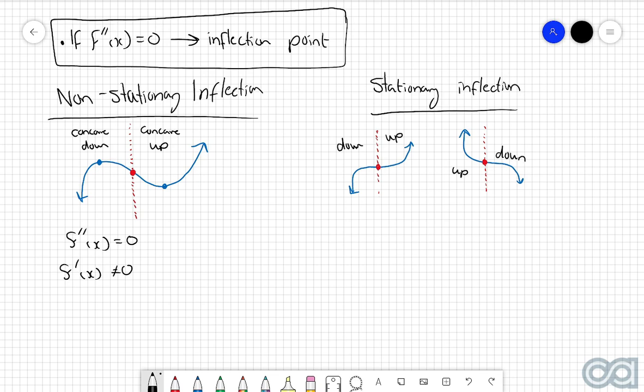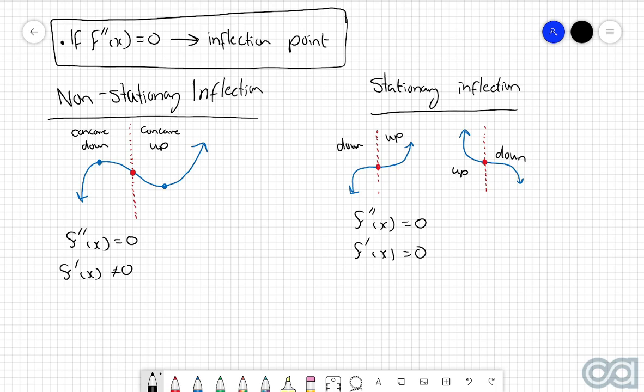So again, the key application of inflection points on graphs is where we separate the concavity region. So in other words, when we go from concave up to concave down, or when we go from concave down to concave up. Now, in the stationary inflection case, once again, the inflections will always occur when f double dash of x is equal to 0. But now, in these cases, because they are stationary points, then the first derivative must also be equal to 0.